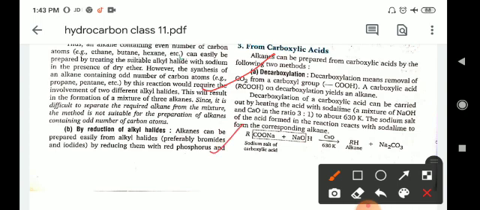For example, RCOONa, the sodium salt of a carboxylic acid, reacts with sodium hydroxide, and then sodium carbonate will form. It gives RH, the alkane, and sodium carbonate will form. So by this method you can form RH, meaning alkane. If you take R as CH3, then it is known as methane.